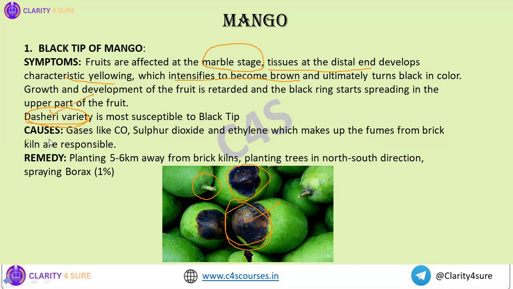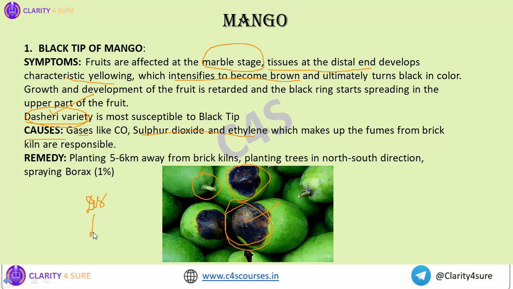Now, what are the causes? First and foremost cause is the gases like carbon monoxide, sulfur dioxide, ethylene, etc., which make up the fumes of the brick kilns, and they are responsible for black tip. So you have to remember that when you talk about black tip, first, the tissues in the distal end turn black in color.